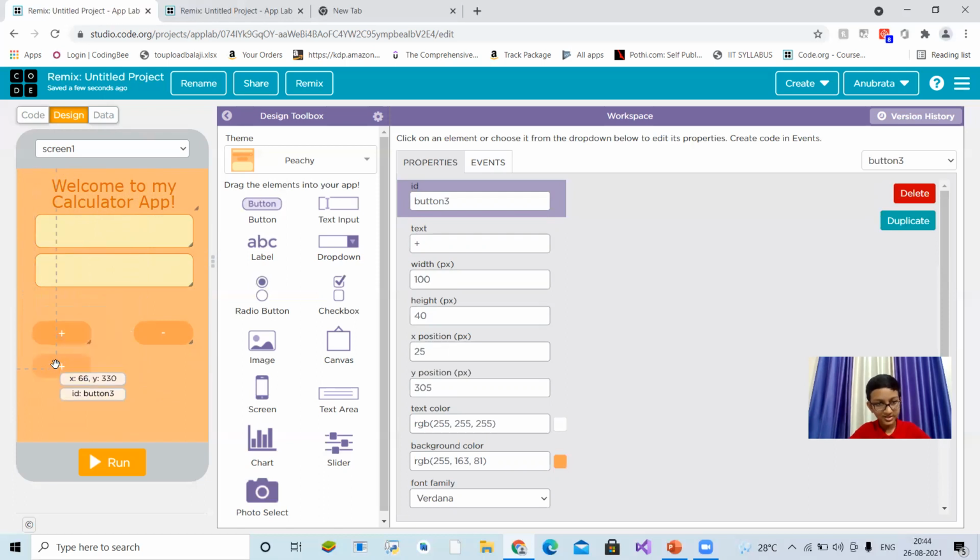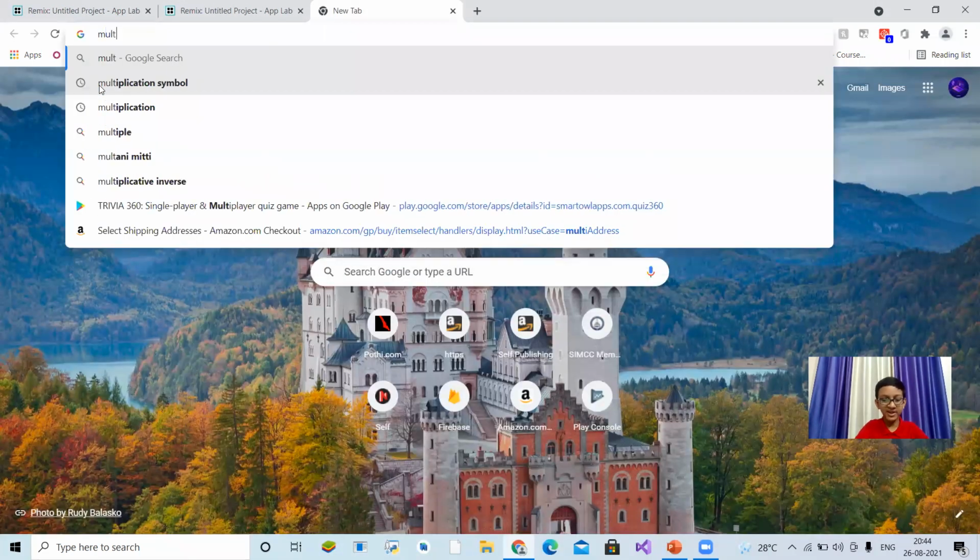I'm just copying the buttons. The plus and minus buttons, you will just do it manually. Here, we will get the multiplication sign from a new window, because I think here, yeah, multiplication.